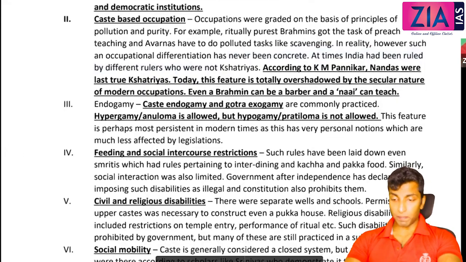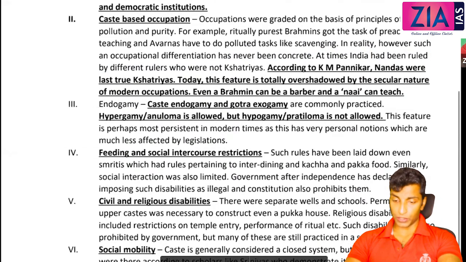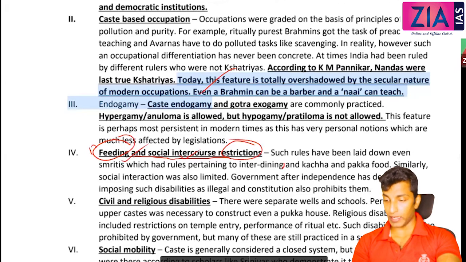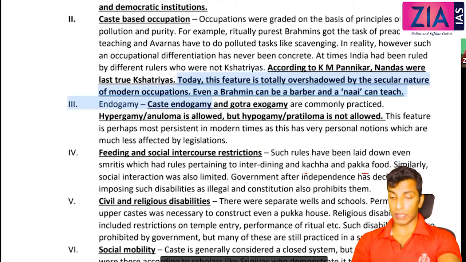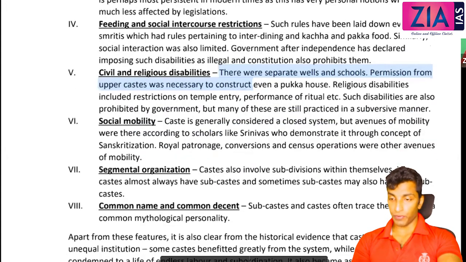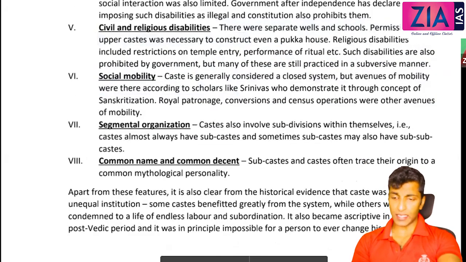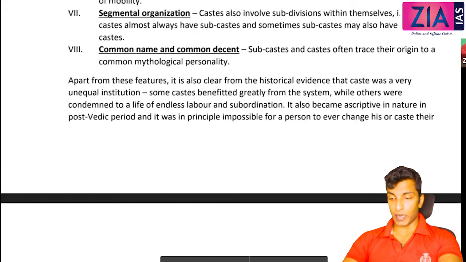And then caste endogamy and gotra exogamy. Okay, there is no need to have any doubt there. Then restrictions on feeding and social intercourse. Feeding means related to eating food, like interdining is prohibited. Kacha food and pakka food, cooked food and non-cooked food, right? Raw food you have to give to some community, some cooked food you have to give, like that. Civil and religious disability, and the social mobility aspect. It is considered a closed system, but nowadays you can talk about dominant caste, Sanskritization, etc. in your answer. Segmental organization, common name, common descent.